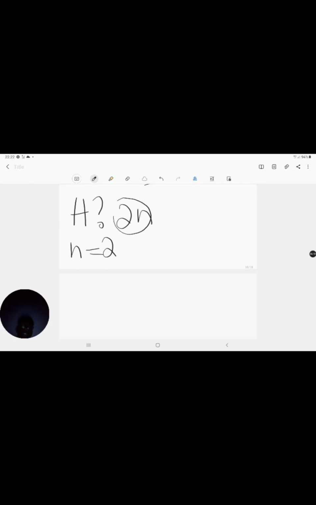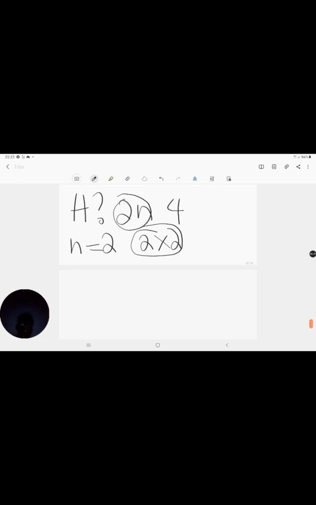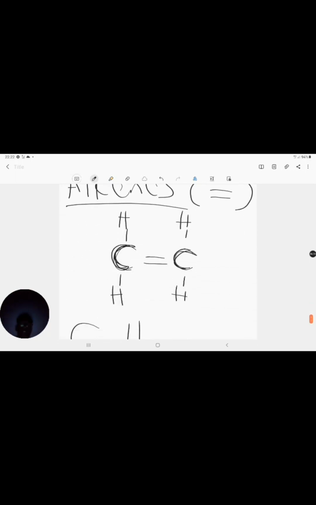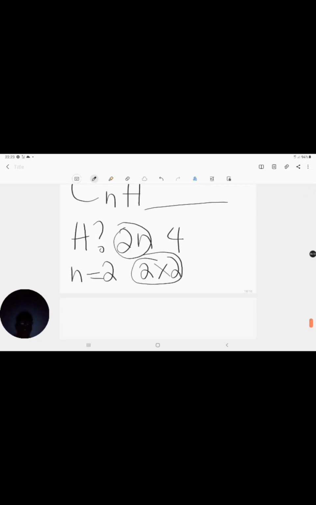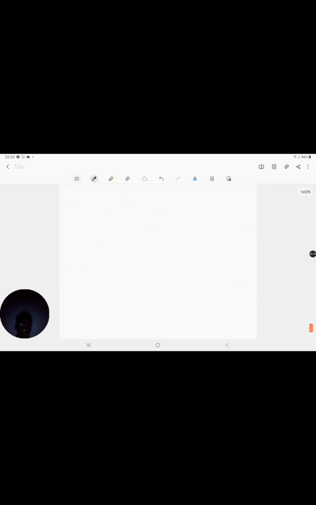So this then will be 2 times N. Since my N is 2, it will be 2 times 2. So what is this? This is 4, right? It means I have 4 hydrogens. Do I have 4 hydrogens in my compound? Yes, I do. I've got 1, 2, 3, 4. So in this case, I don't need to add anything or subtract anything because I've got the 4 already. So this 2N is fine because I have that number of hydrogen atoms.